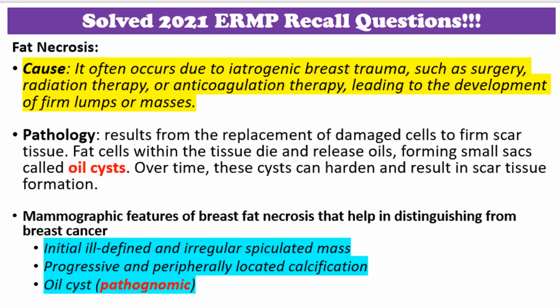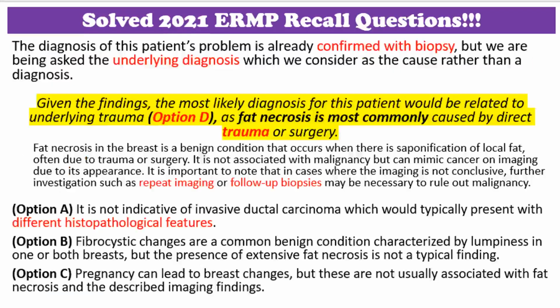The calcification of fat necrosis is typically peripheral, creating a stippled curvilinear appearance that resembles lucent bubbles in the breast parenchyma. As it evolves, fat necrosis becomes more well circumscribed, eventually giving rise to an oil cyst, a collection of liquefied fat, which is a pathognomonic finding. Oil cysts may exhibit fine curvilinear calcification of their walls, and the center of the lesion becomes increasingly homogeneous with fat density.